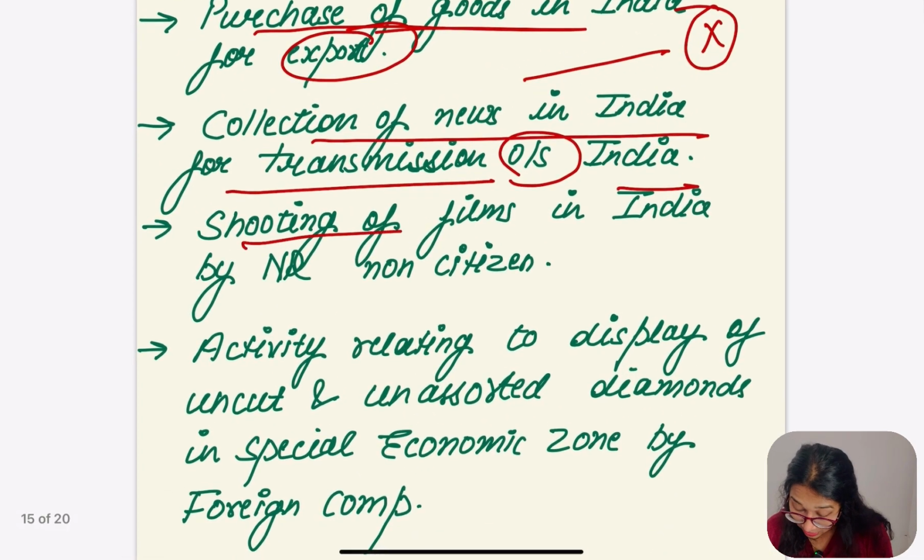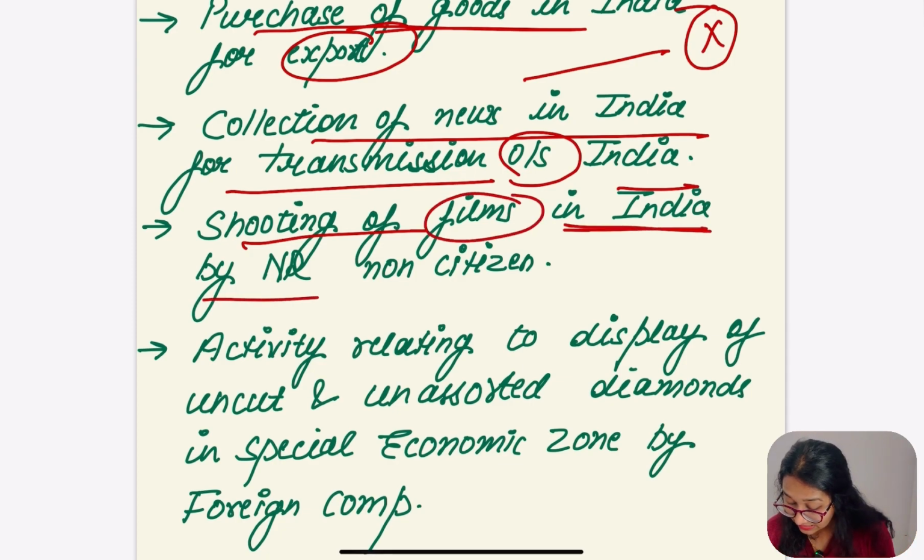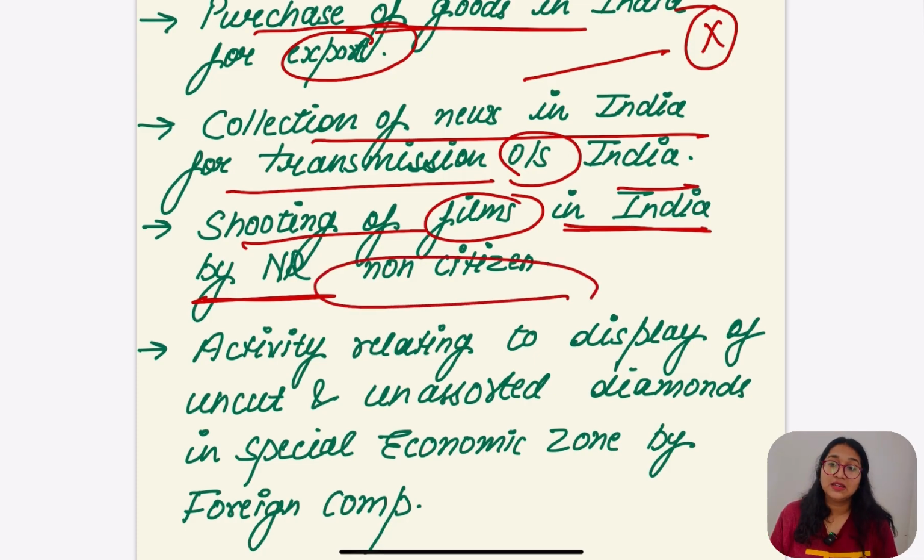Third, shooting of film. I'm talking about doing filming. Shooting of films in India by a non-resident. We are not taking the Indian person here, we are going to take the non-resident here, who is a non-citizen. Shooting of film in India outside by the non-resident. We have seen in Indian cinema, Indian movies, that when we are taking the shots for songs, some of the shots are taken outside India.